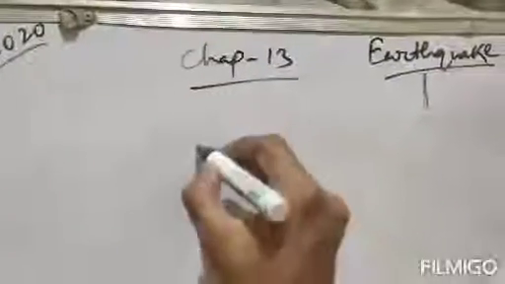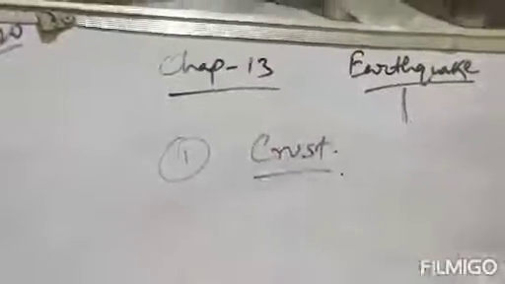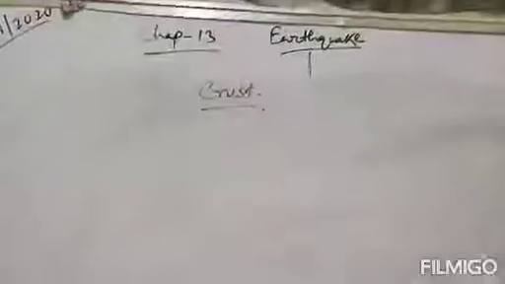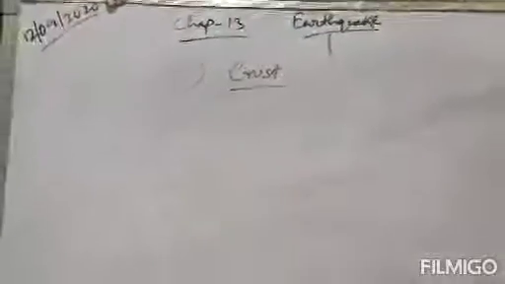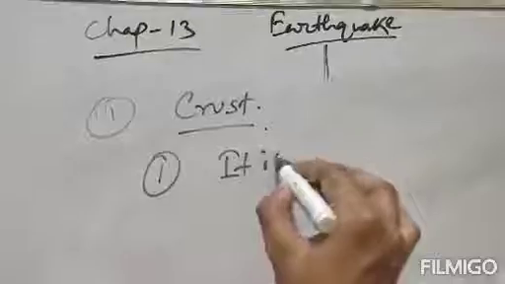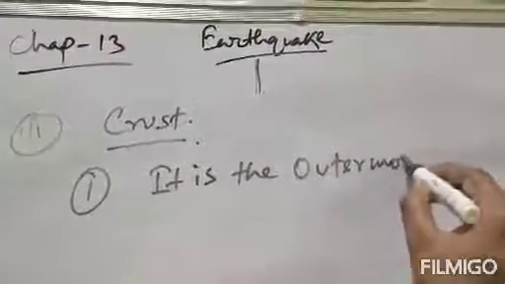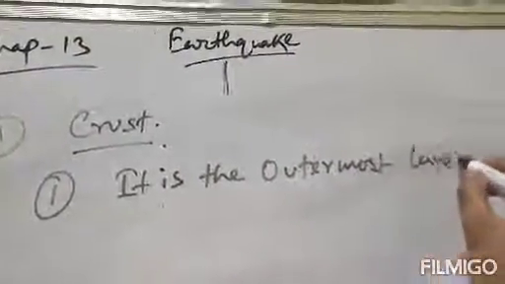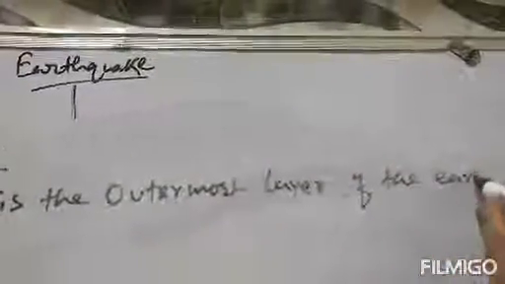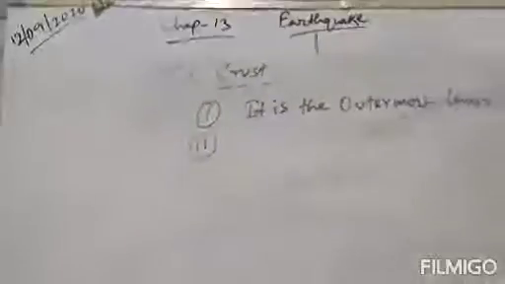The remaining part is crust. Now crust is the outermost layer of the earth. Crust is the outermost layer of the earth.